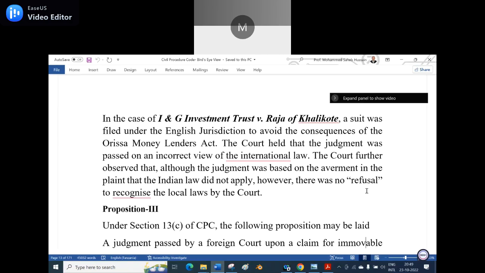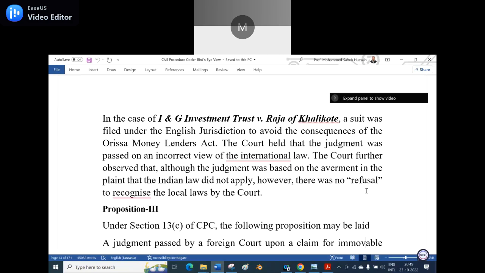The court further observed that although the judgment was based on the averment in the plaint that the Indian law did not apply, however, there was no refusal to recognize the local laws by the court. See, if there is no contravention with the local laws, at that time the judgment of the foreign court can be used as it is. So that is the case.